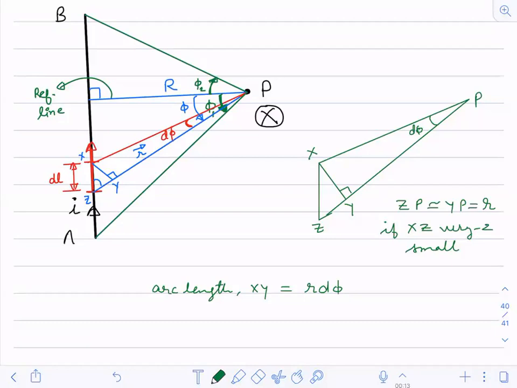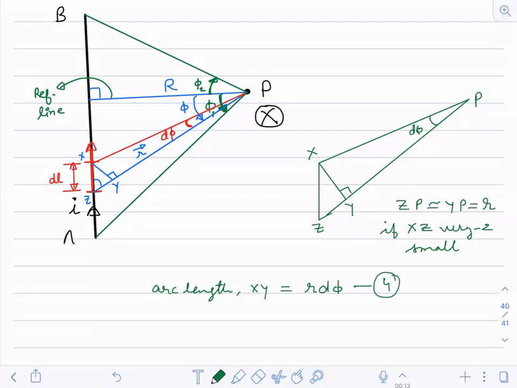Yes, I will consider xy as a part of a small circle, and the arc length is equal to r into d phi. So this is my equation number 4 now.